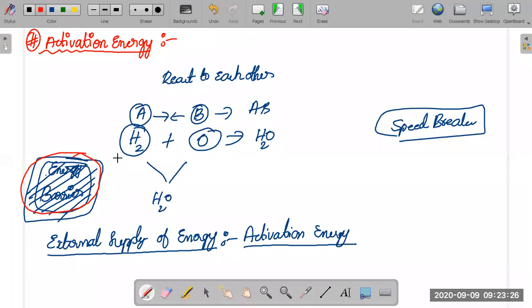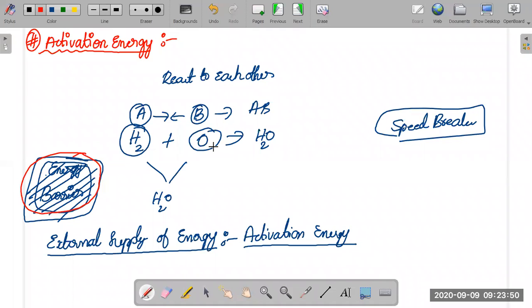This energy barrier is a barrier that stops the reactant molecules, the substrate molecules, from readily reacting with each other. Every atom and every molecule has an energy barrier. It's actually a good thing, and it stops the molecules from readily reacting with each other.